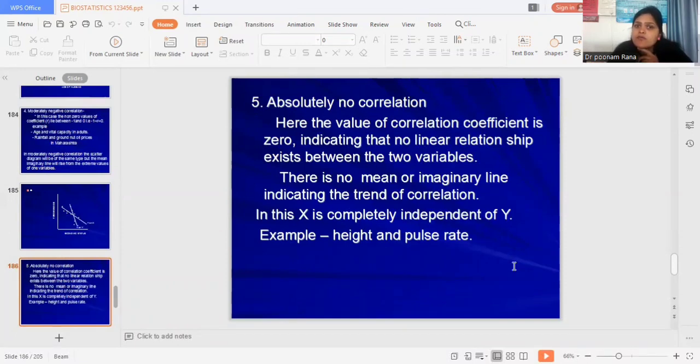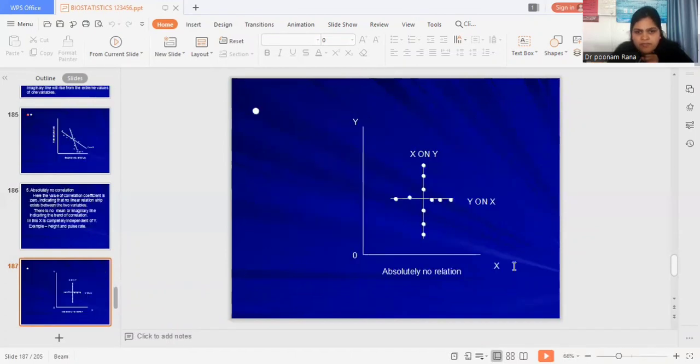Here the value of the correlation coefficient is 0, indicating that no linear relationship exists between the two variables, and there is no mean or imaginary line indicating the trend of correlation. In this, x is completely independent of y. You can see in this diagram. This slide is showing that absolutely there is no relationship between them.